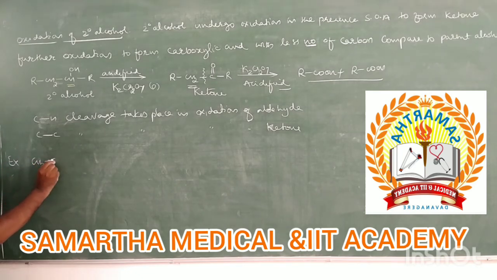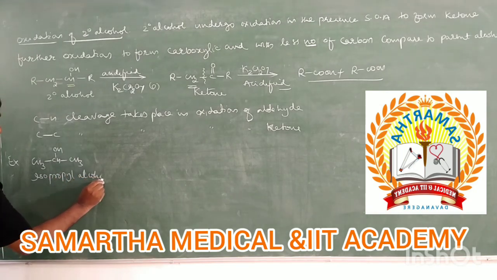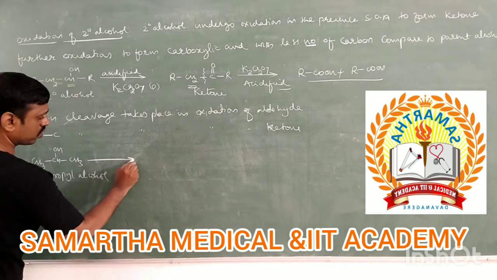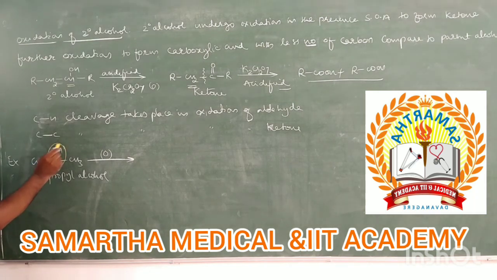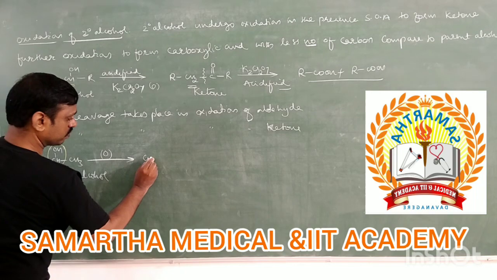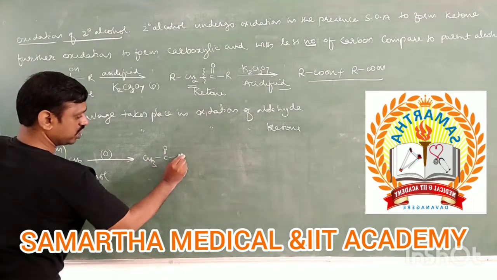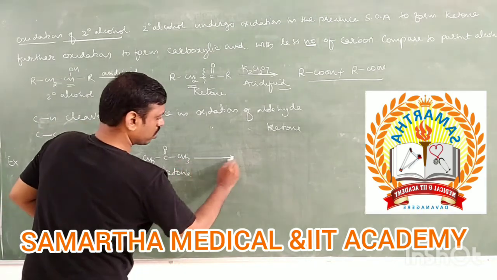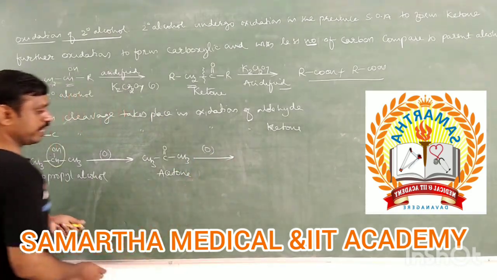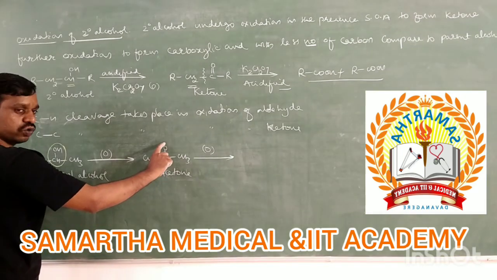CH3 CHOH CH3. It is isopropyl alcohol. Take isopropyl alcohol undergoing oxidation in the presence of any one strong oxidizing agent. Then what happens? This secondary alcoholic group converts into a keto group, CH3, C double bond O, CH3. It is called acetone. This acetone undergoes further oxidation. Now see, this is a carbonyl group.